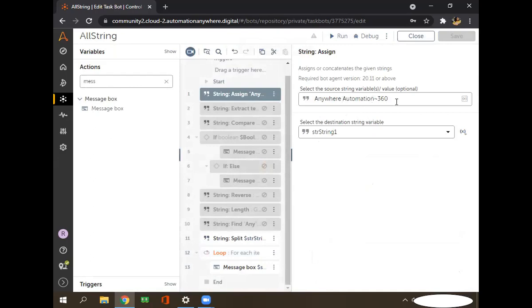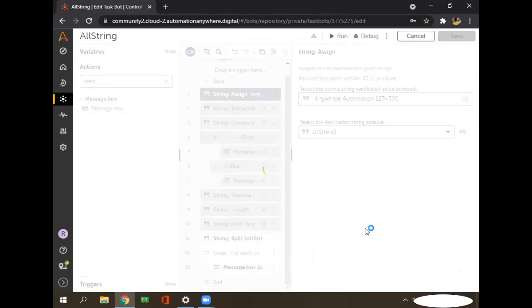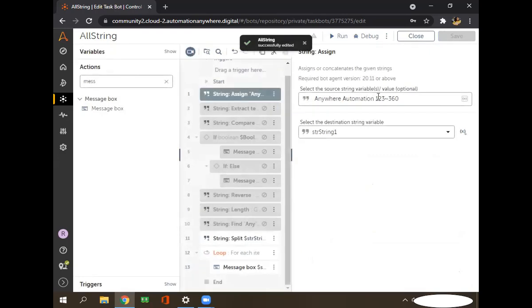So it will give anywhere and automation, I think, or 1 2 3, because we have the delimiter over there as a space. Yes, let's first see. It will display anywhere, then automation, then this value.